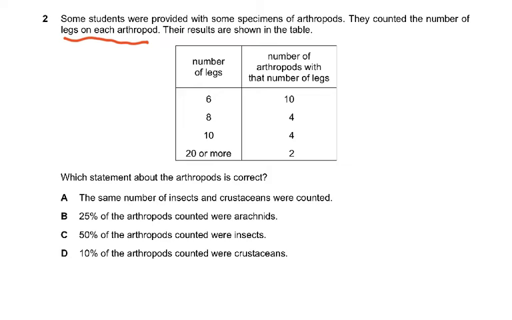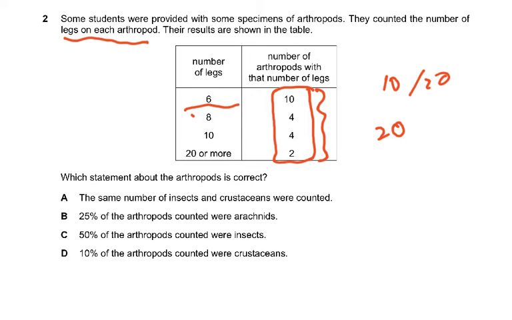The same number of insects and crustaceans were counted. 25% of the arthropods counted were arachnids. So if it is talking of percentage, then let's look at this. Number of arthropods with that number of legs: 10, 4, 4, 2, so the total were 20. If you add all of these, it is 20, and 10 out of 20 were the 6-leg ones. So you've got to understand 25% would mean what? 5, but there are none with 5.